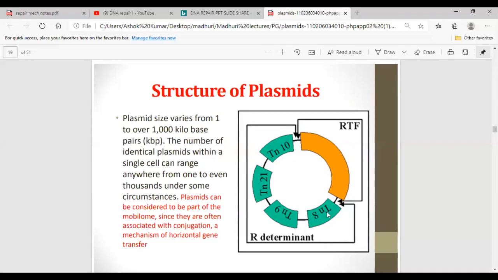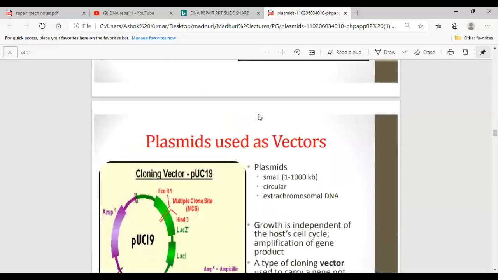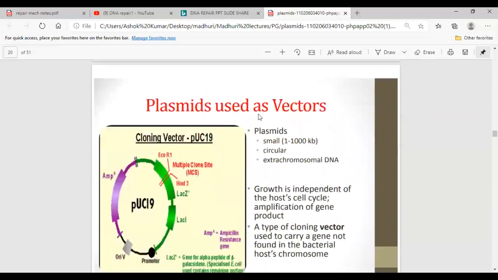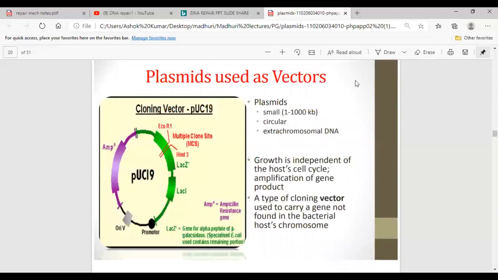This Tn means transposons. So sometimes these transposons can also become part of plasmids. Here plasmids are used as vectors. A vector is nothing but a carrying vehicle, a vehicle for carrying a particular gene. Here you can see the promoter, the origin, and the ampicillin resistance gene. And here the EcoRI multiple cloning site.